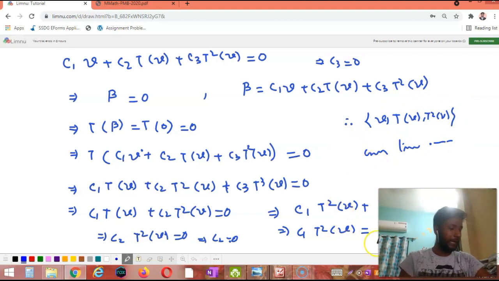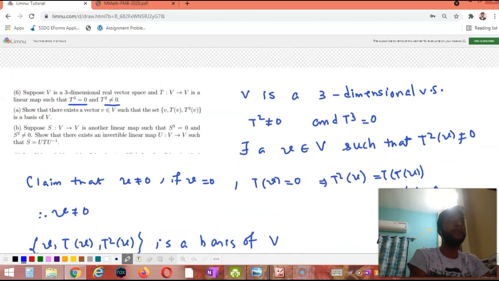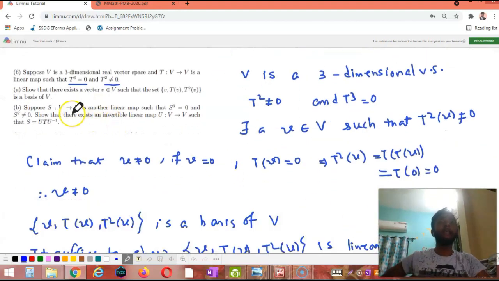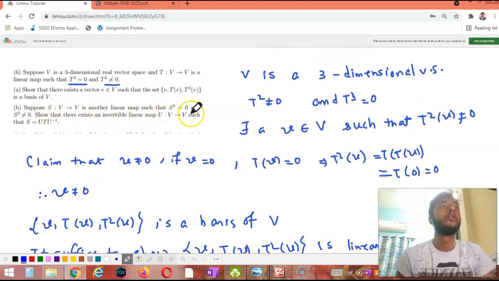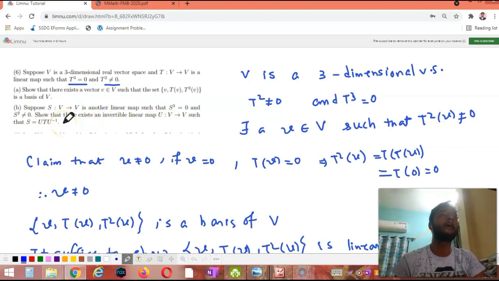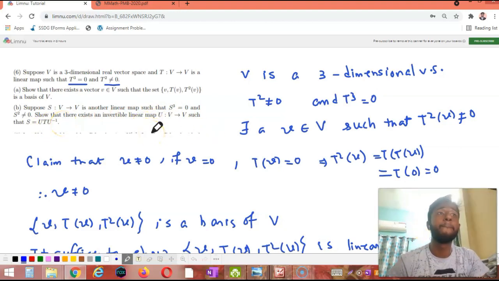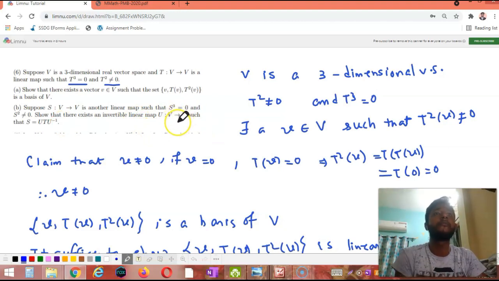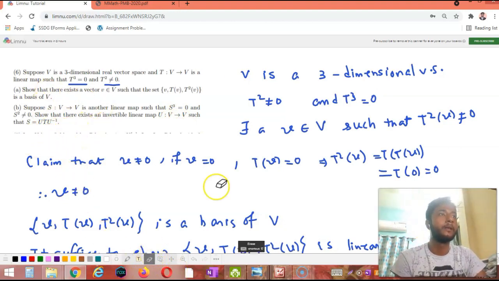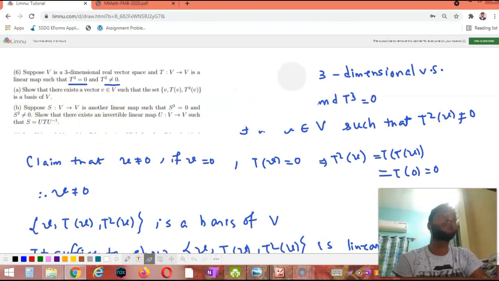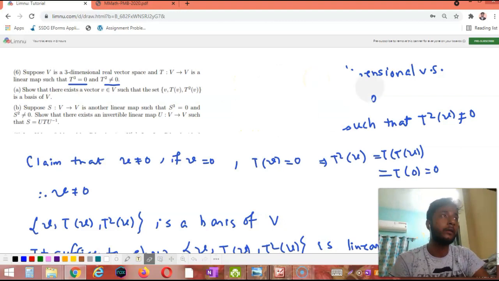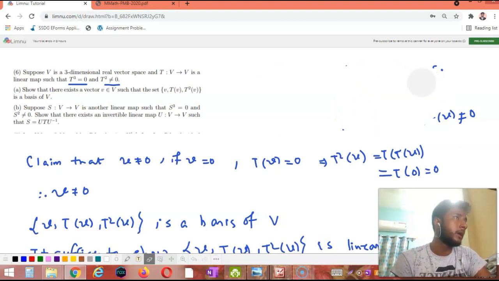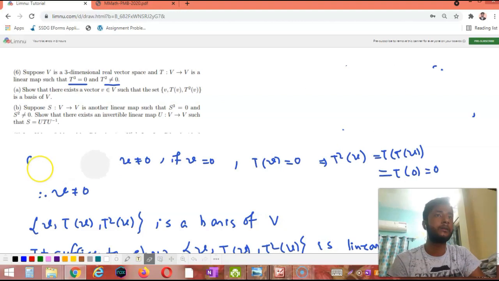There is also a second part. What does the second part say? Suppose S from V to V is another linear map such that S cube equals 0 with S square not equal to 0. Show that there exists an invertible map U from V to V such that S equals U T U inverse. Just observe what I am doing. If you can recognize the previous problem, we will approach that problem again. We'll use that type of approach. Just a minute, let me erase that.